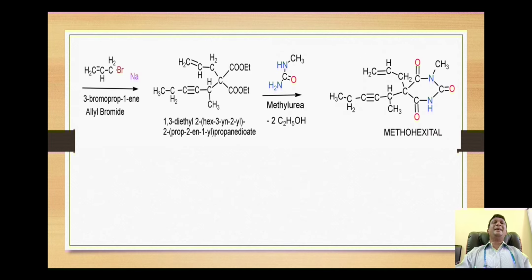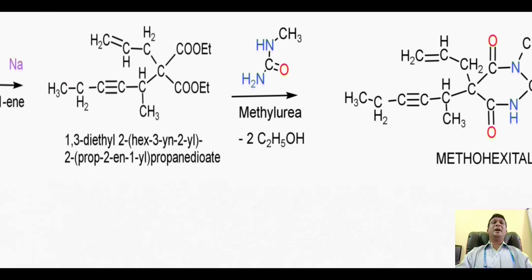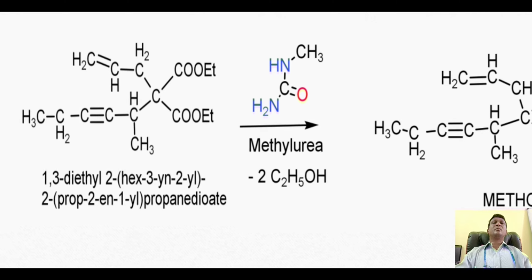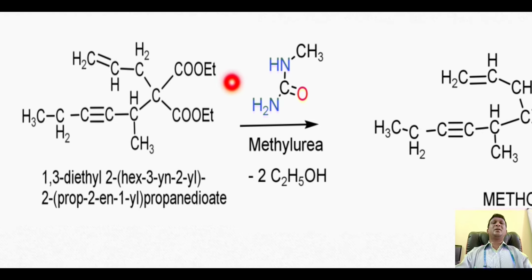This then is reacted with methyl urea. This is the structure of methyl urea. This is urea, NH2CONH2. One of the hydrogen is substituted with methyl, so it will become methyl urea. This is the amino group. This is also the amino group. This amino group attack on this carbonyl carbon.